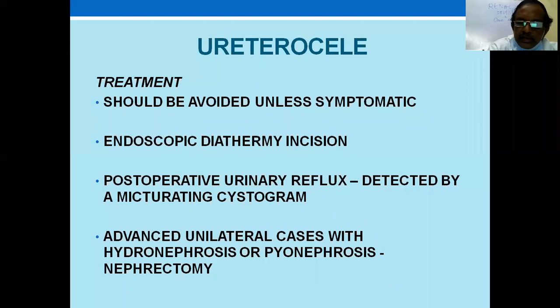Advanced unilateral cases with hydronephrosis or pyonephrosis need nephrectomy, but it's a rare thing. Usually it is diagnosed early nowadays with the available armamentarium. Any recurrent urinary infection in a child, male or female, should be investigated. You don't take it as a simple urinary infection. You will definitely find a cause, and you have to treat the cause. Advanced unilateral hydronephrosis should be a rarity. It should not be a normal presentation of a kidney.